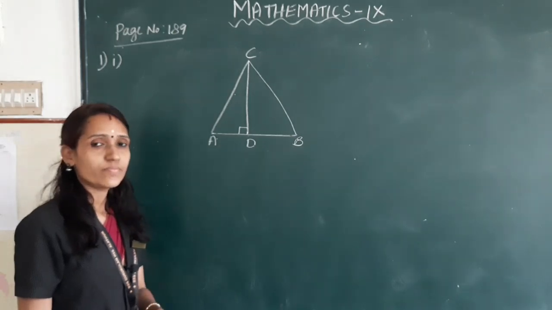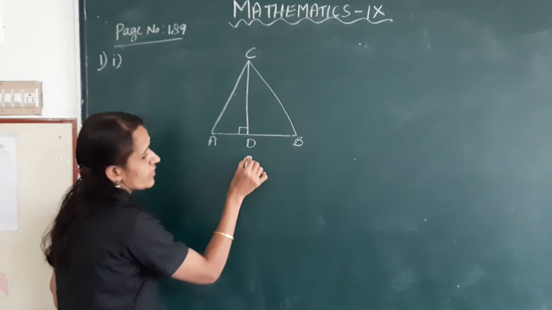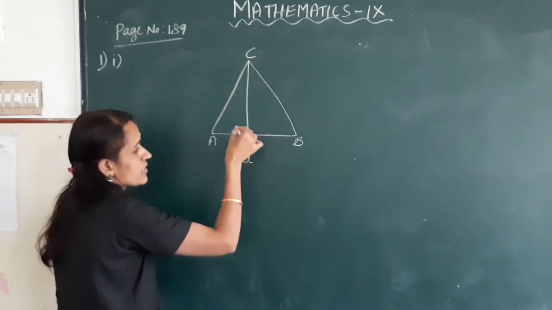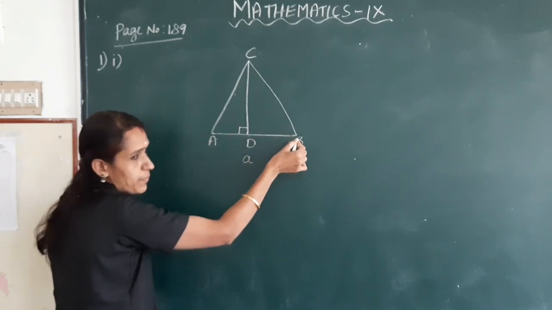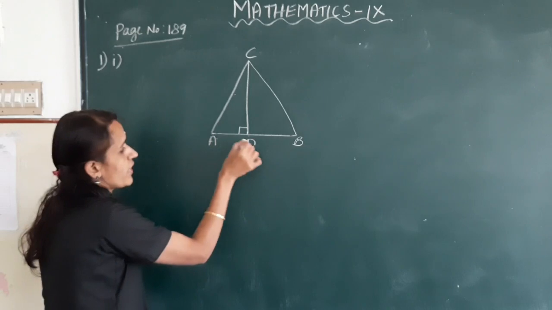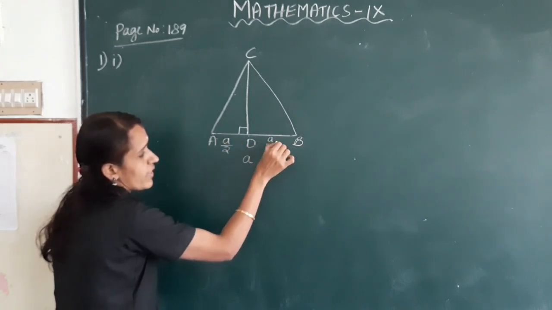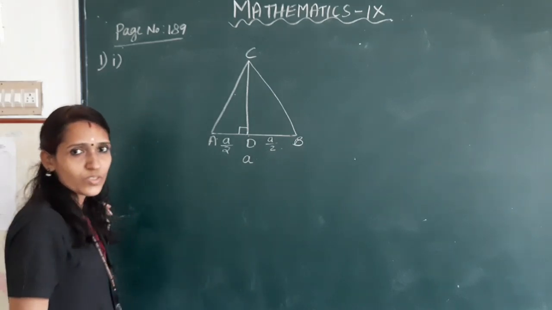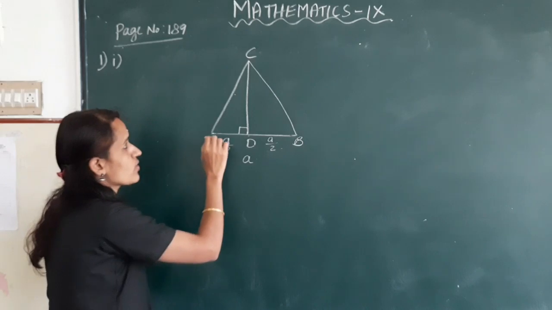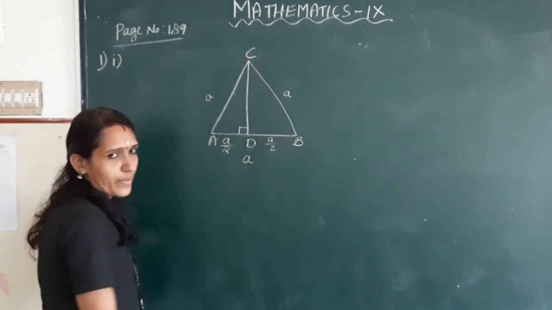Okay. Here, one side is taken as a. CD is perpendicular to AB. So, AD and BD length are equal. So, AD is a by 2 and BD is a by 2. Okay. It is an equilateral triangle, so all the sides are equal. So, AC is a and BC is also a.